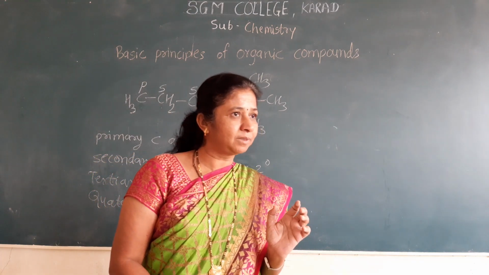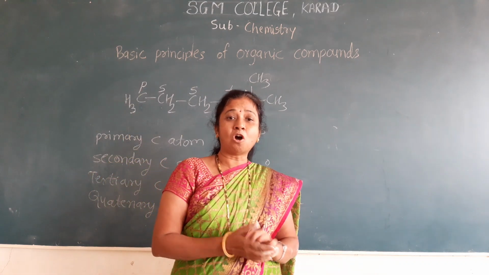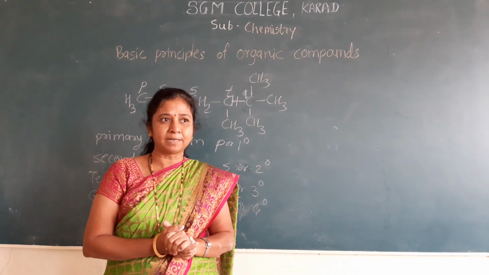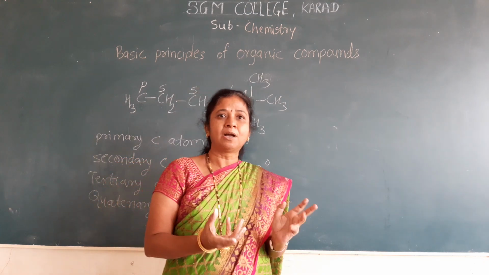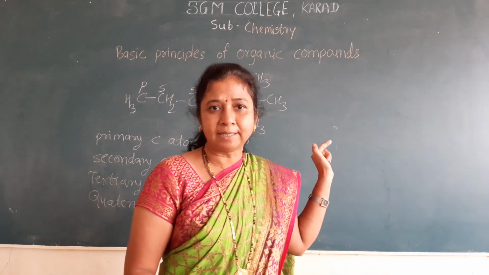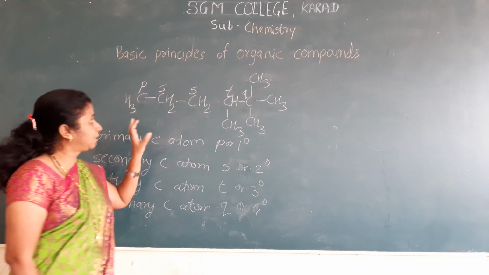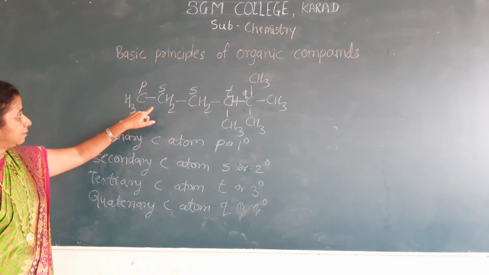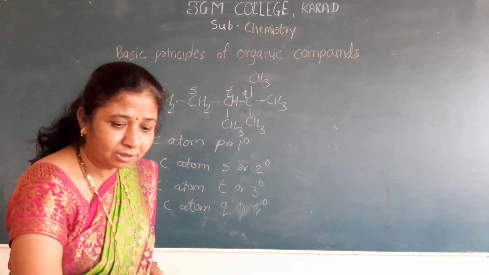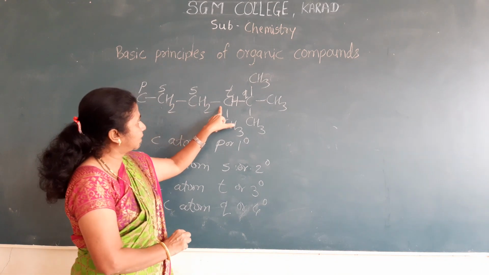In your exam there is one example, and we have to find out how many primary hydrogen atoms are present, how many secondary hydrogen atoms, tertiary hydrogen atoms, and also how many primary, secondary and tertiary carbon atoms are present in that example. Now solve this example. First find out the type of the carbon atoms: primary, secondary, tertiary, quaternary.